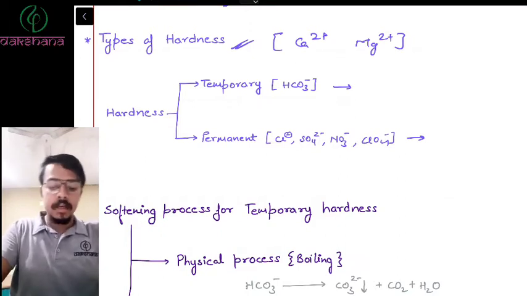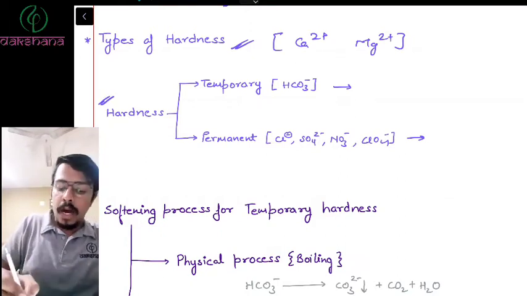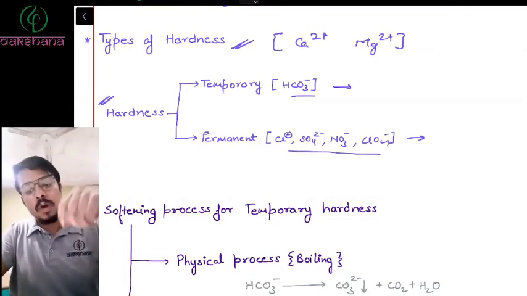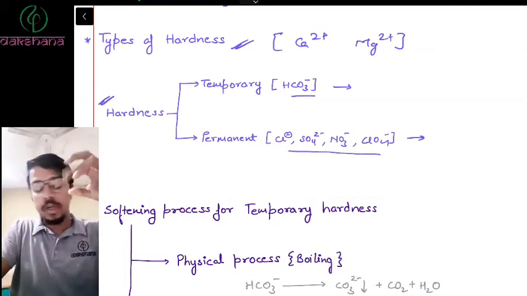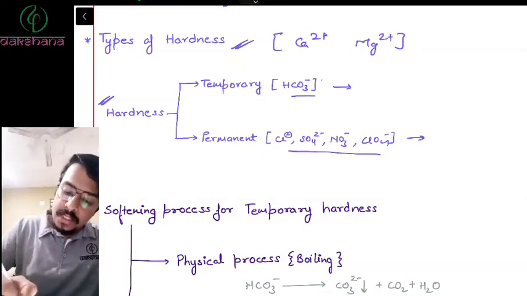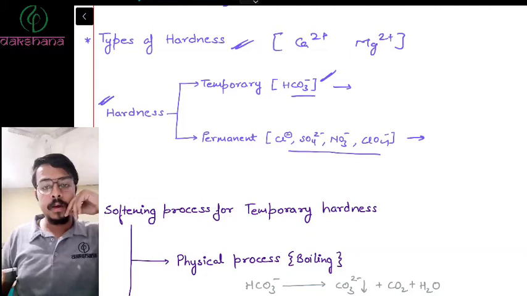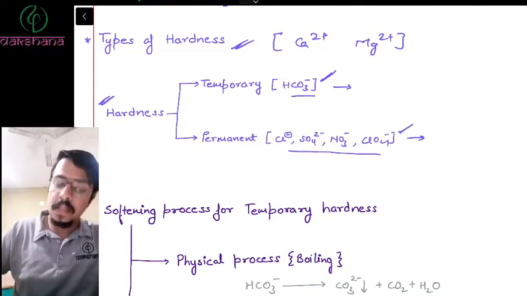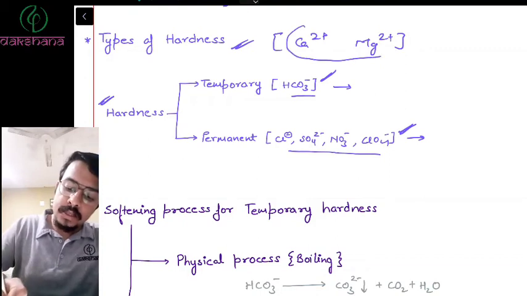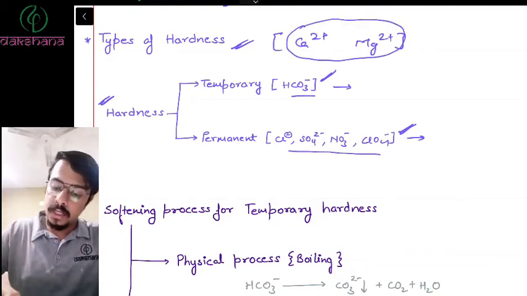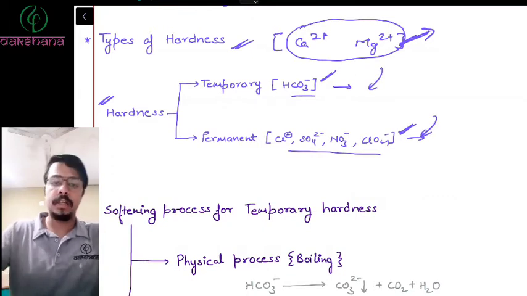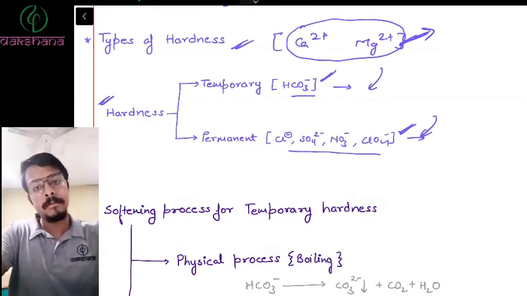And hardness can be divided into two parts: one is temporary, one is permanent. Temporary hardness is because of calcium bicarbonate and magnesium bicarbonate, which means because of these ions, temporary hardness is there, right? And because of the rest of the other ions, permanent hardness is there. The common factor is that this is still there. The hardness is because of the cations, while temporary and permanent is because of the anions, right?